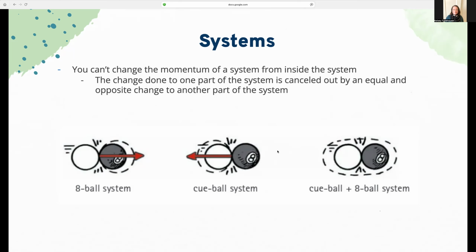So when we split this up into two different systems, we see the force acting on different objects, one acting on the 8-ball, one acting on the cue ball. Those forces are still acting when we make both of these our system. It's just they're inside the system and equal and opposite, so they end up canceling each other out at the system level.